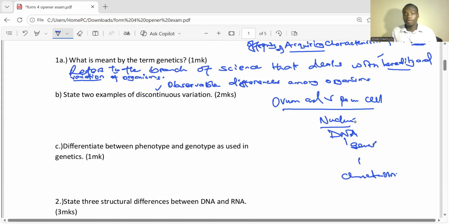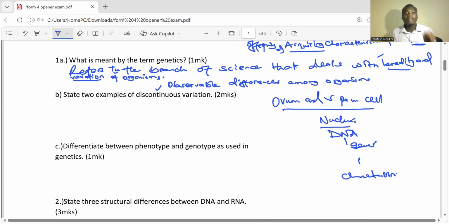Let's say the mother and the father have given birth to 4 children, and one of them is colorblind. How can we identify how colorblindness came about? Through the study of genetics.